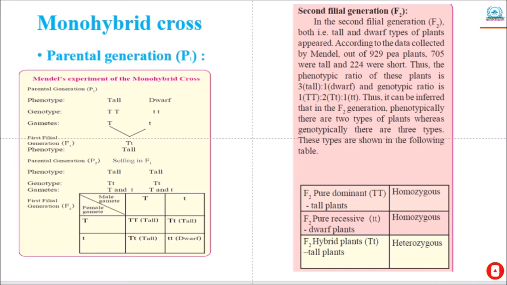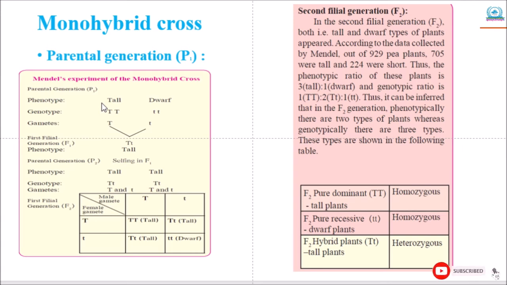In this experiment, Mendel brought about the cross between two pea plants with only one pair of contrasting characters. This type of cross is called a monohybrid cross. So as to study the monohybrid ratio, let us consider the characteristic of plant height with a pair of contrasting characteristics: tall plant and dwarf plant. In the parental generation, that is P1, you can see the tall pea plant and dwarf pea plant were used in this cross. Hence, this is parent generation P1.